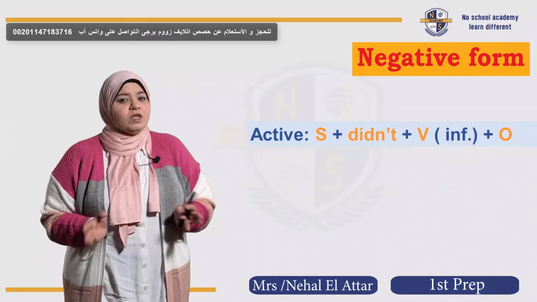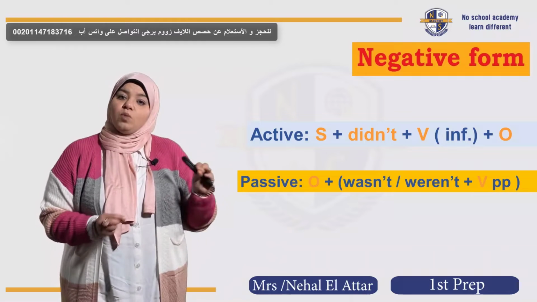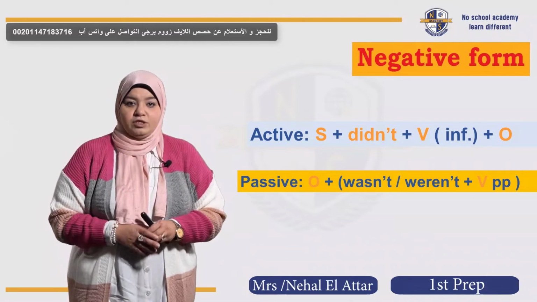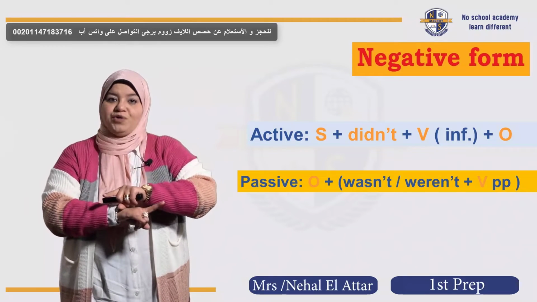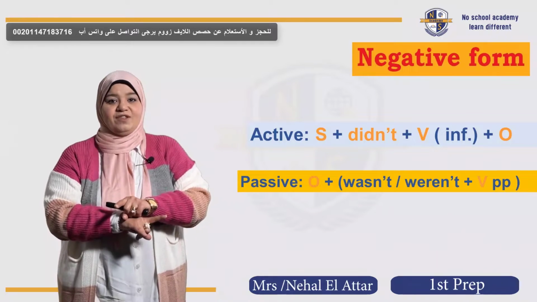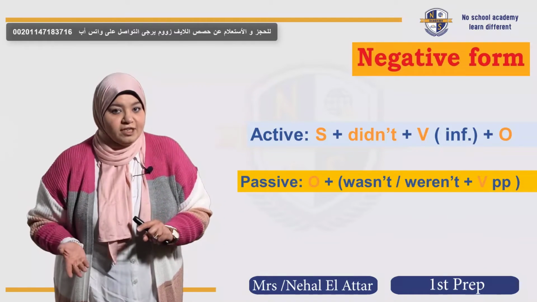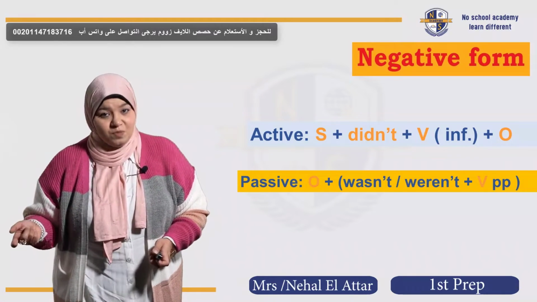You know this. What about the passive voice? Just replace was or were with wasn't or weren't and bring the past participle of the verb. So the SVO is going to be OVS. Let's revise together. But instead of was or were plus PP, we're going to use what in the negative? Great. Wasn't and weren't plus PP.